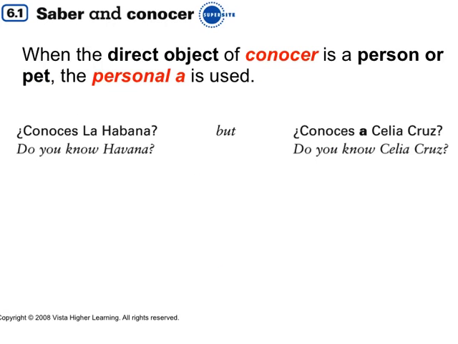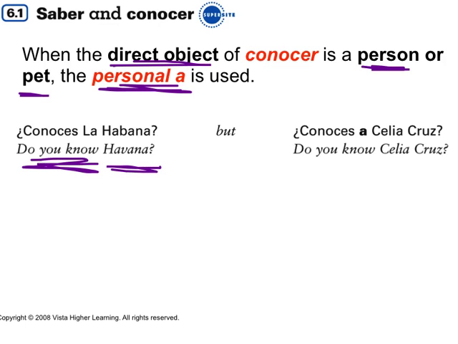Please remember that the direct object of the verb conocer, person or pet, you're going to use the personal a. Remember, whenever a person and sometimes a pet is used as the direct object, you need that personal a. So we have conoces la Habana. Do you know, are you familiar with Havana, Cuba? But conoces a Celia Cruz. So you have to have that personal a because she's a person, a direct object.